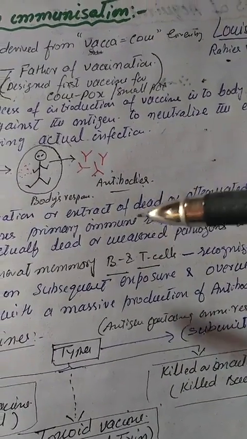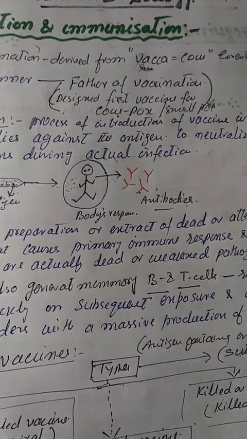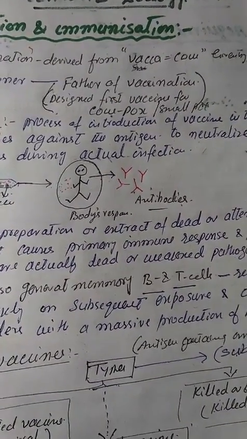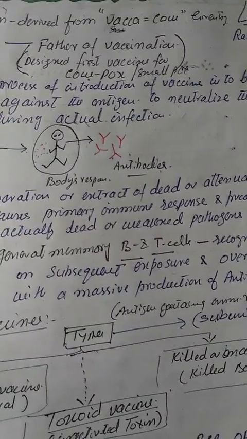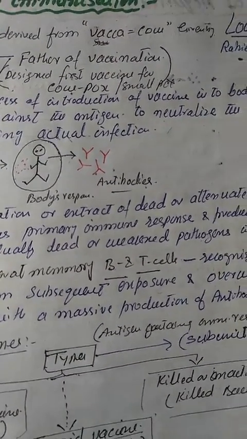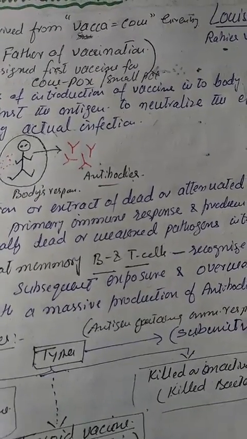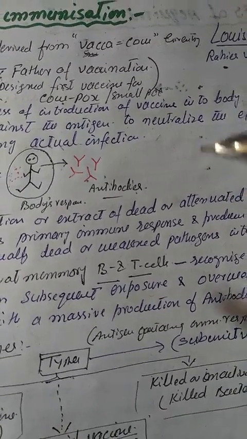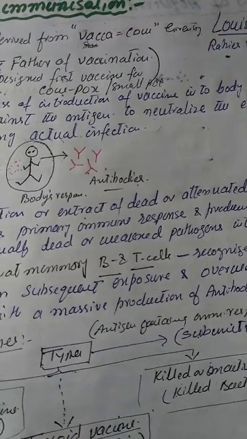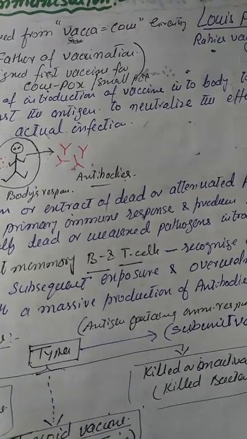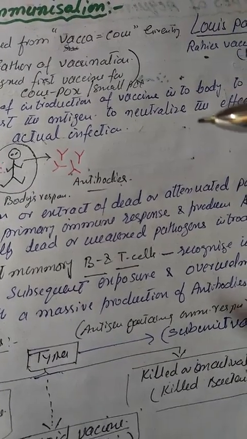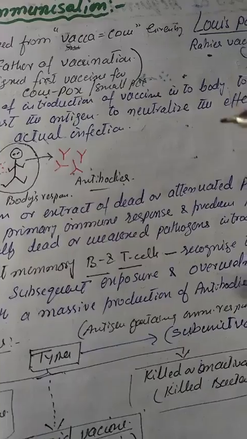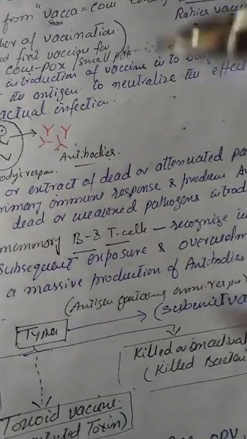These vaccines also generate memory B and T cells that can recognize the antigen quickly on subsequent exposure and overwhelm the invaders with a massive production of antibodies, which we know as secondary immune response. Thus, the principle of immunization or vaccination is based on the property of memory of the immune system, which is in the form of primary immune response and the secondary immune response, which we have already studied in detail in our previous topic.